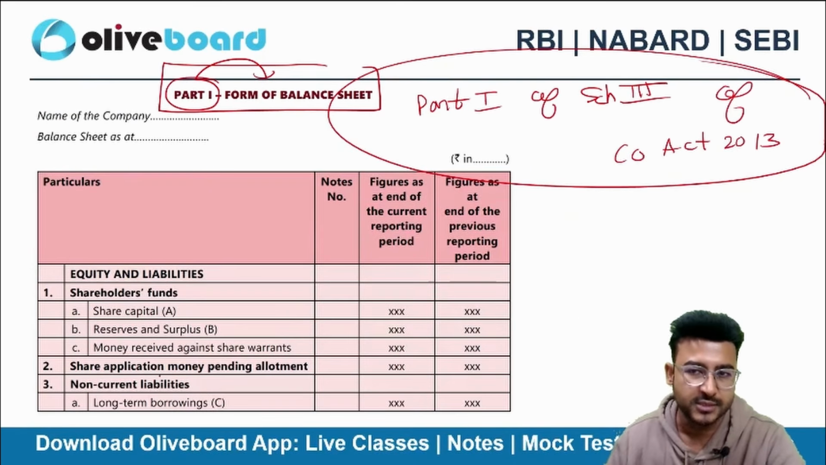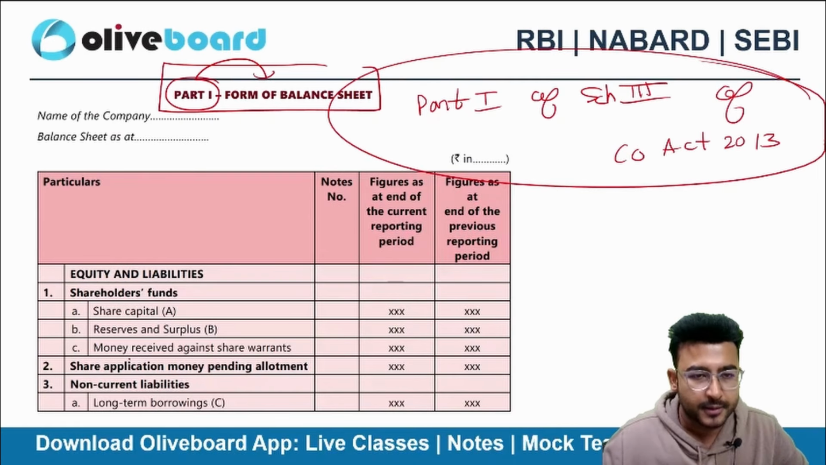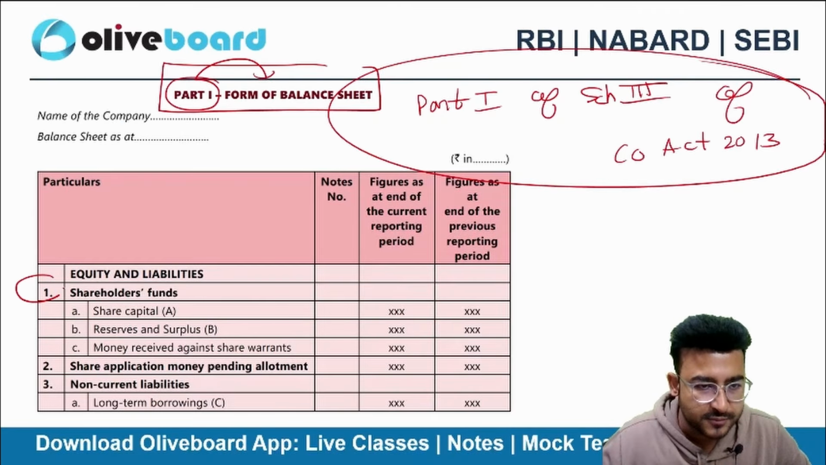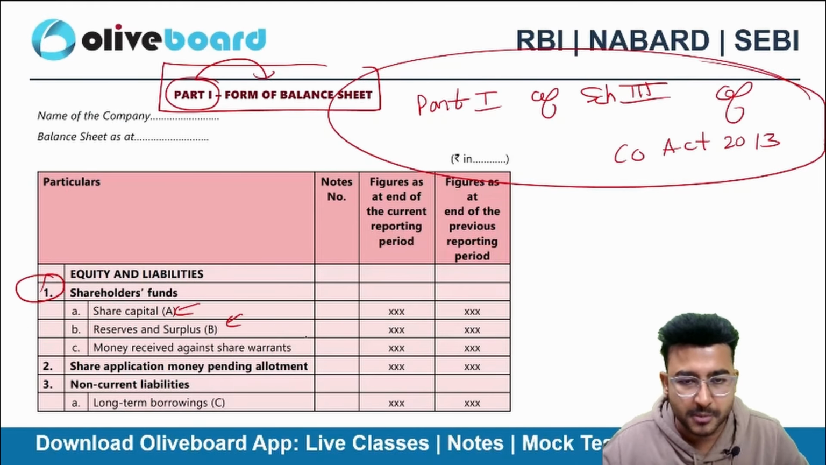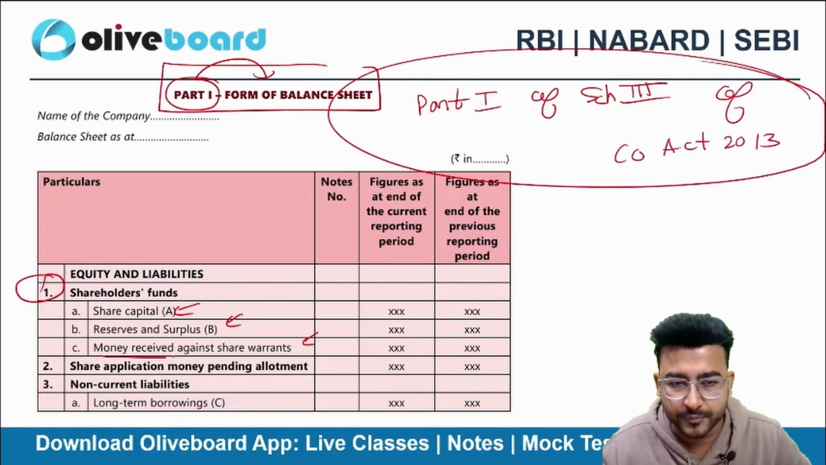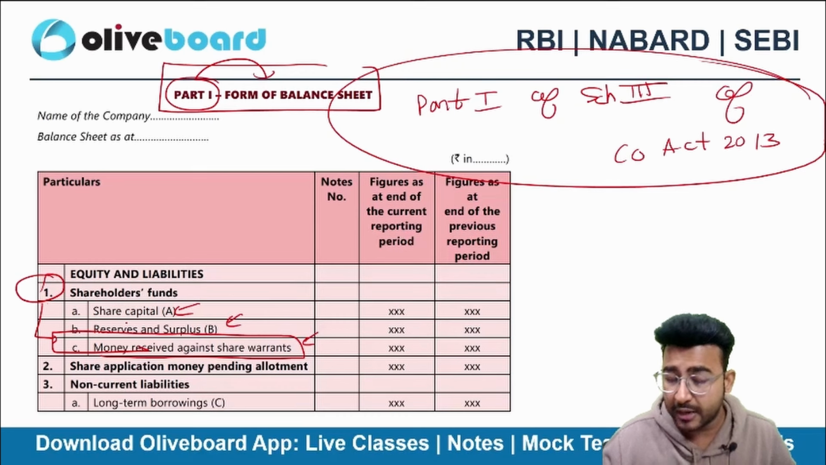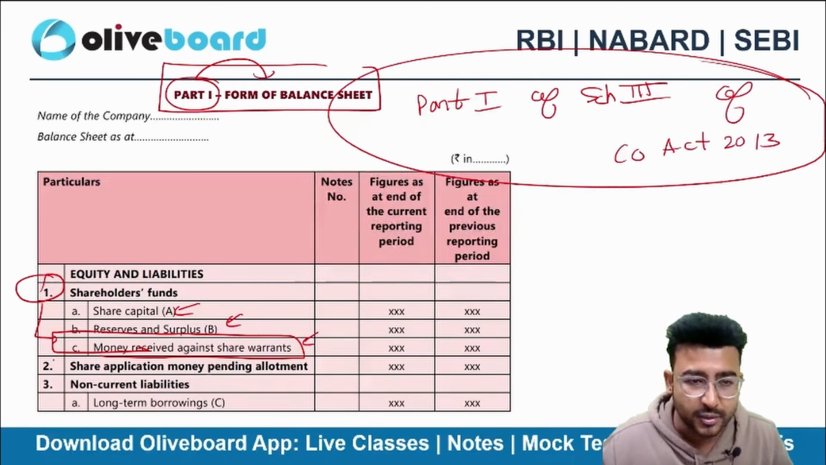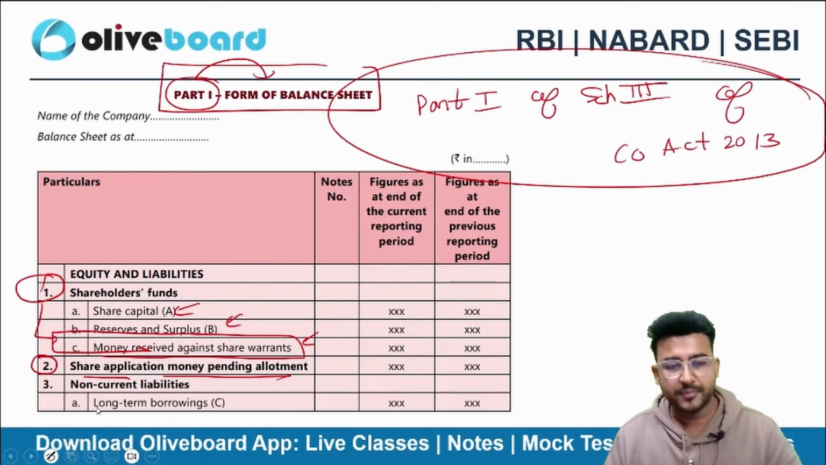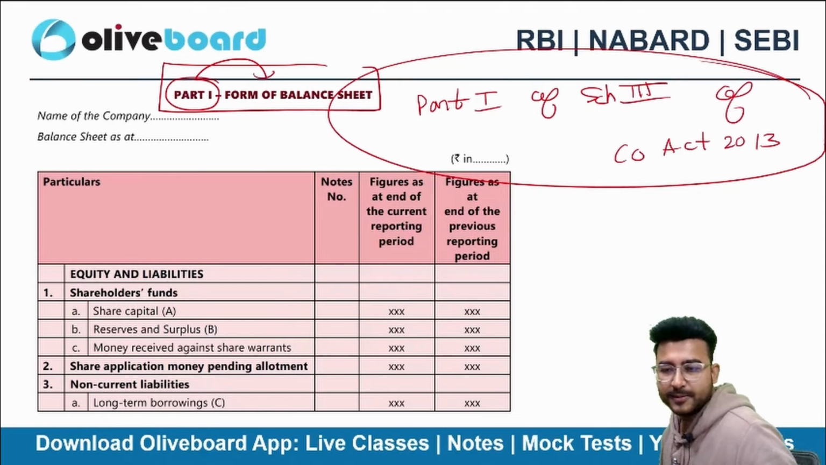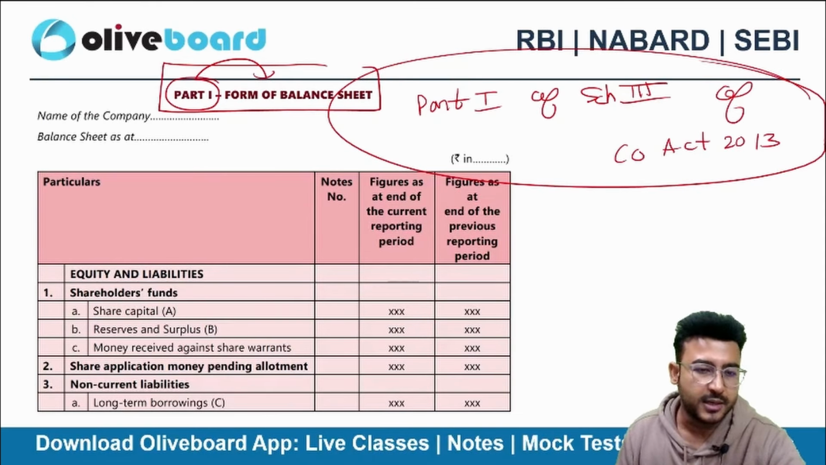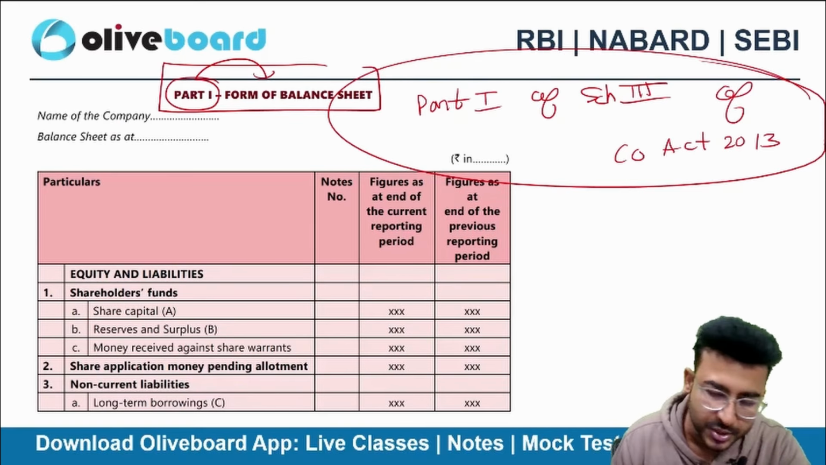Here you can see in shareholders fund, we have three categories: share capital, reserves and surplus, and money received against share warrant. So this is a part of shareholders fund and not share capital. And you can see this as a separate heading, share application money pending allotment. Okay. So don't get confused. Share warrant is a part of shareholders fund, not share capital.